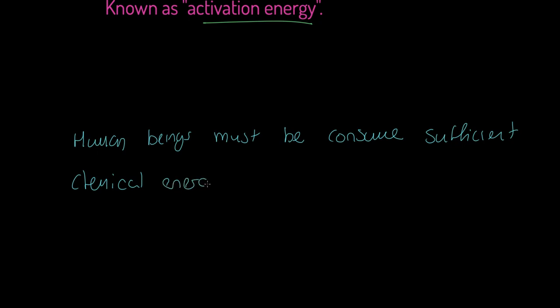So we must consume sufficient chemical energy to power all metabolic processes, all the metabolic reactions in the body, all metabolic processes.